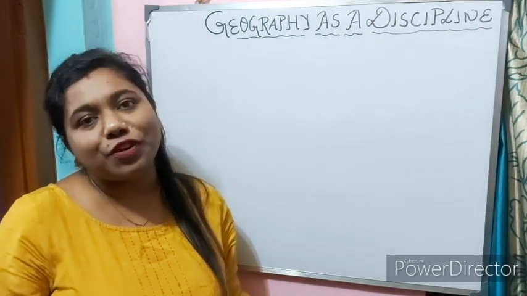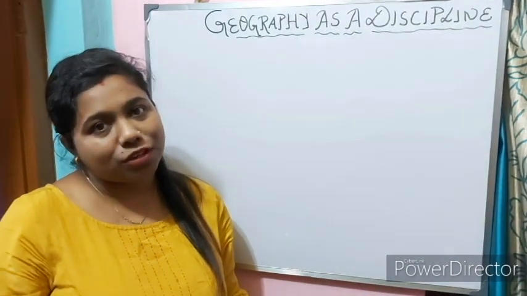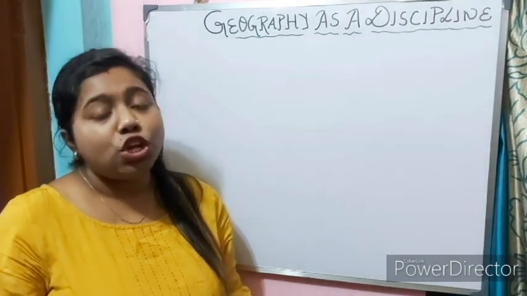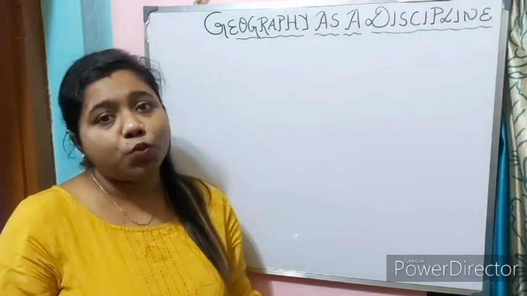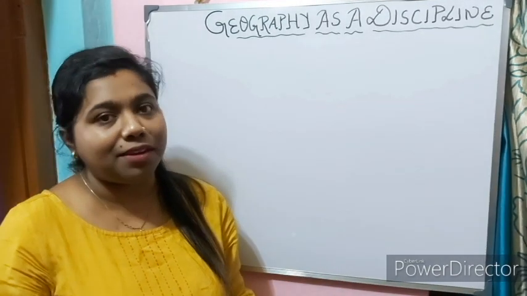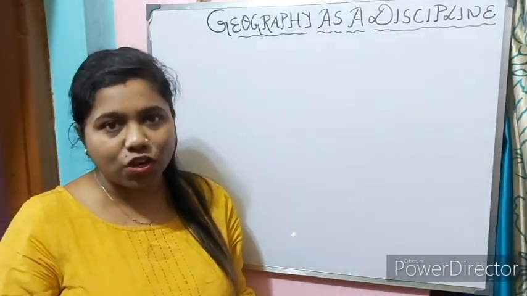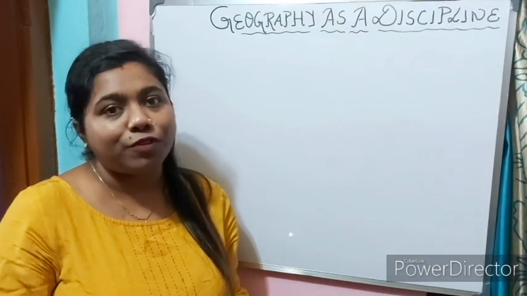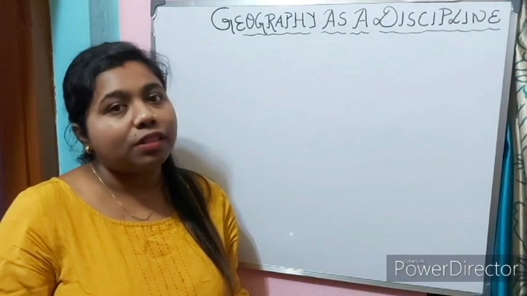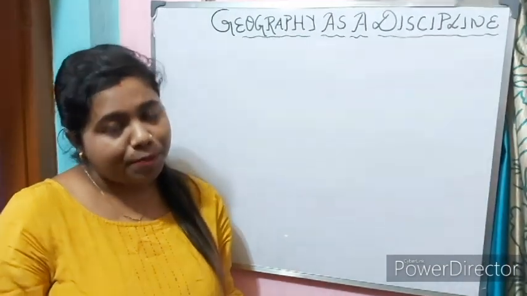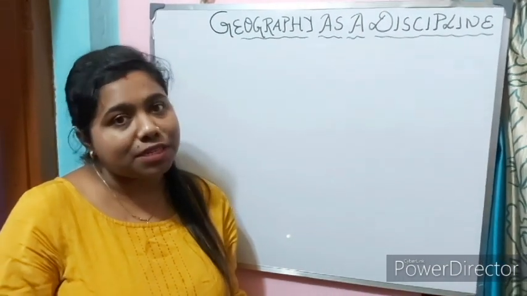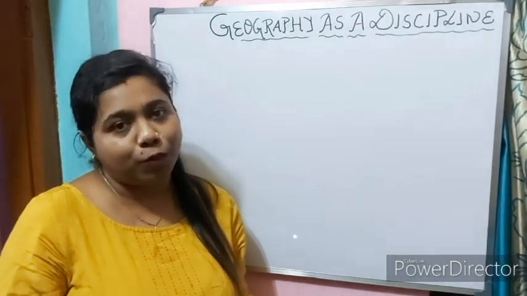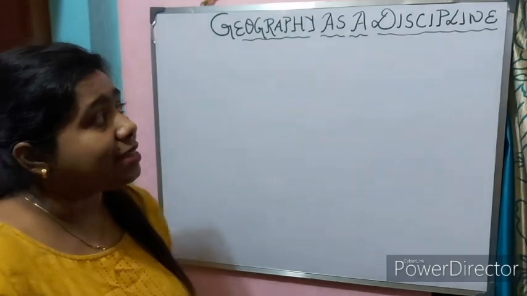Welcome you to the very first class for this academic session of geography. Well, in geography, this time you will read two books. First and foremost, you will read geography as an independent subject from this academic session. And what are the two books that you will study? First, Fundamentals of Physical Geography, and number two, the Indian Physical Environment. So I will be taking the Fundamentals of Physical Geography. So let us start with the very first chapter of this book, Geography as a Discipline.